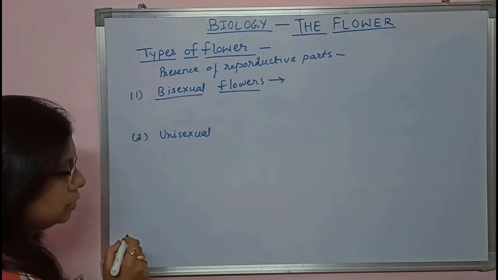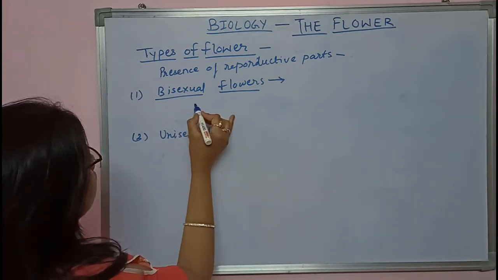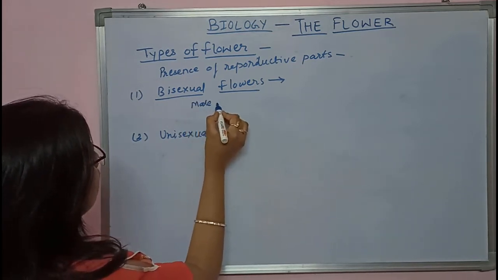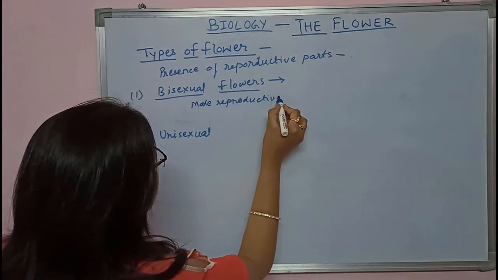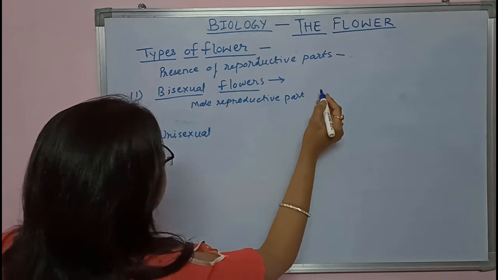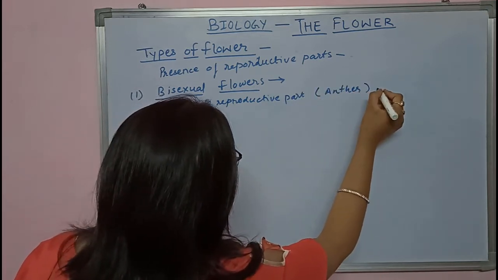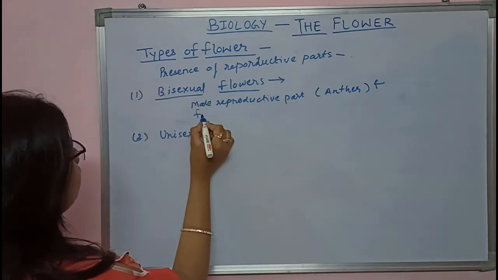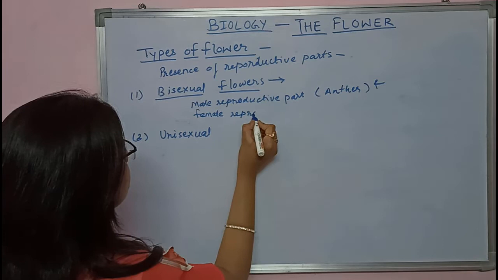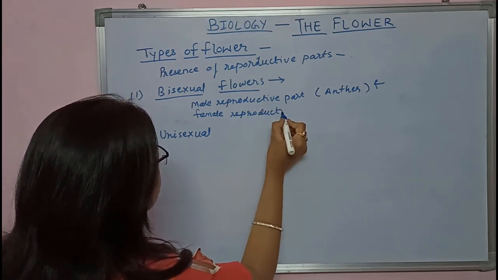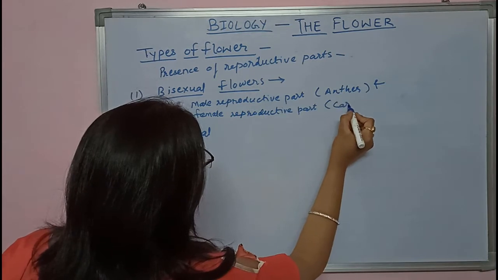the flowers which have both the sex organs, means the male reproductive part, anther, and the female reproductive part, carpel.